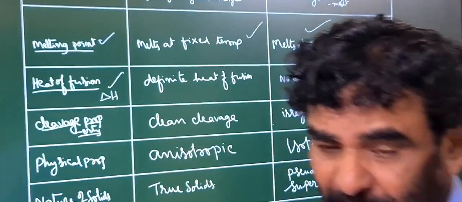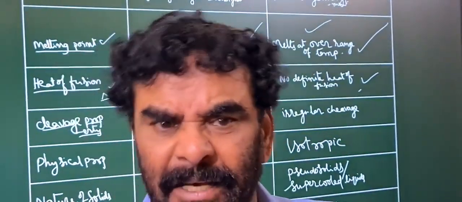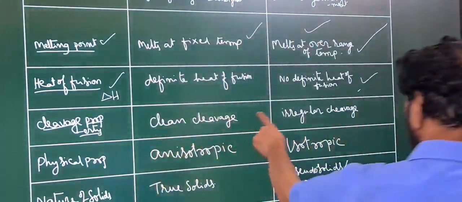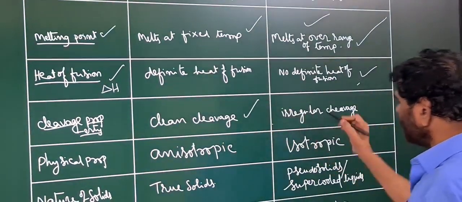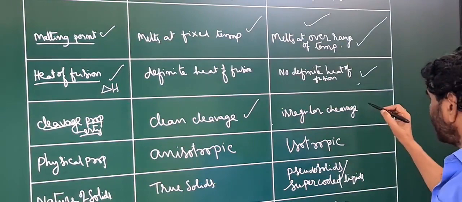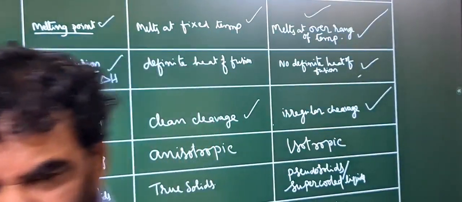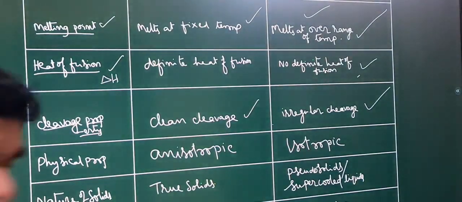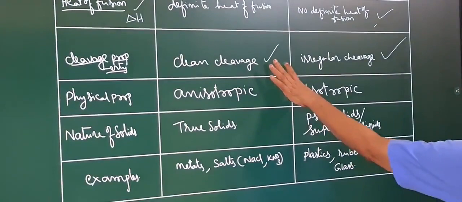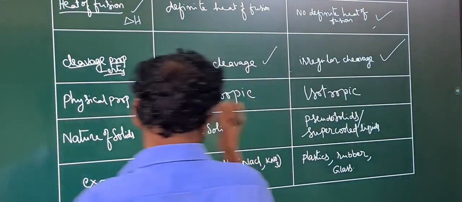Whereas if you take glass and break it, what happens? Clean cleavage is not possible. Clean cleavage is possible in the case of crystalline solids, whereas in amorphous solids irregular cleavage is seen, that is, a rough surface is formed. Clean cleavage is not possible there because a regular arrangement is not possible. Irregular cleavage.